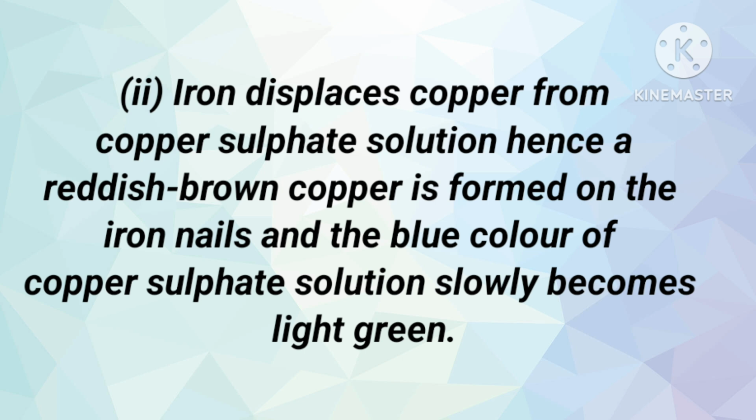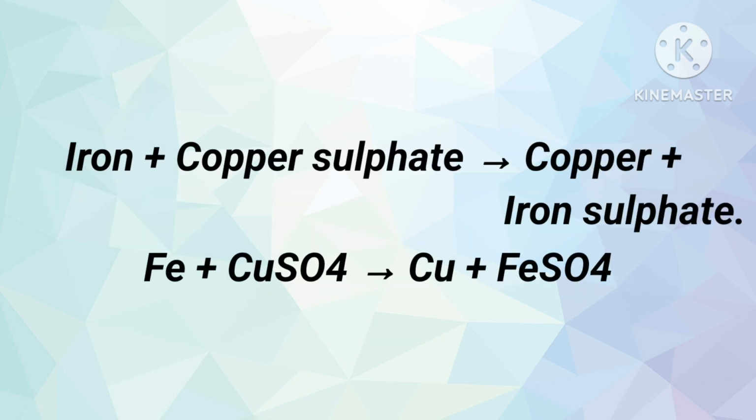What is the answer here? Iron displaces copper from copper sulfate solution. Hence, reddish brown copper is formed on the iron nail, and the blue color of the copper sulfate solution slowly becomes light green. Of course, you know that copper sulfate is blue. When it reacts, it turns light green. That is why we say a reaction has taken place.